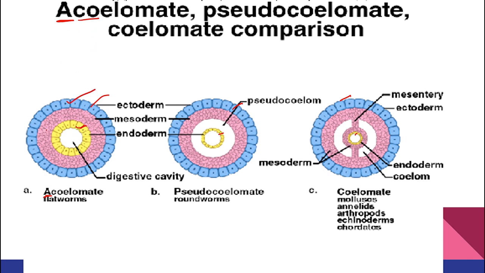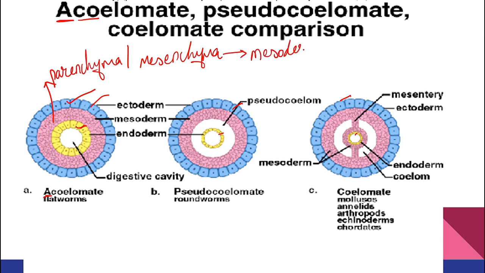You can see in between ectoderm and endoderm you have cells. This pink color is nothing but your parenchyma cell or mesenchyma cell. What is mesenchyma cell? These are nothing but derived from your mesoderm only. Cells which are derived from your mesoderm.